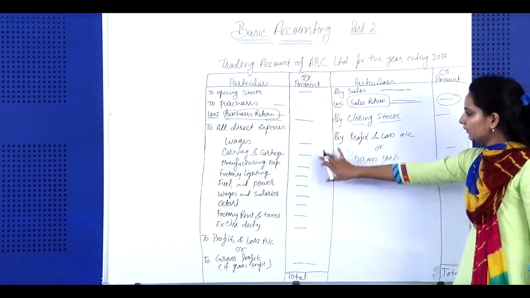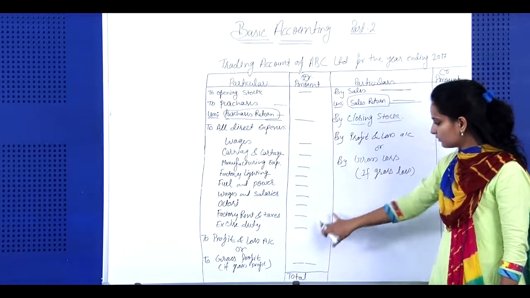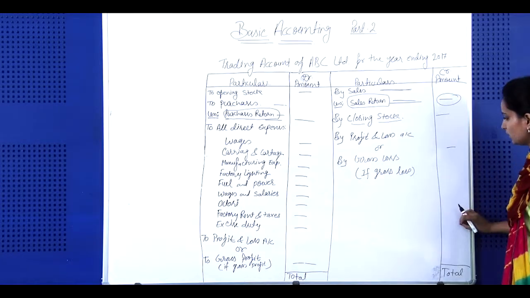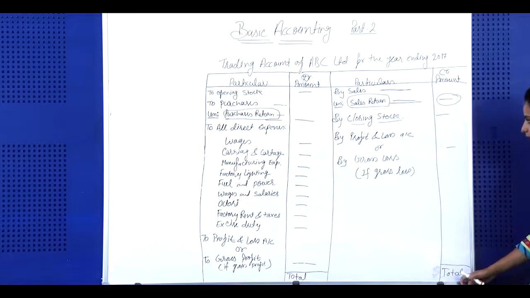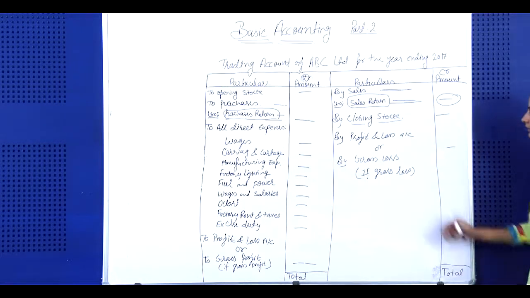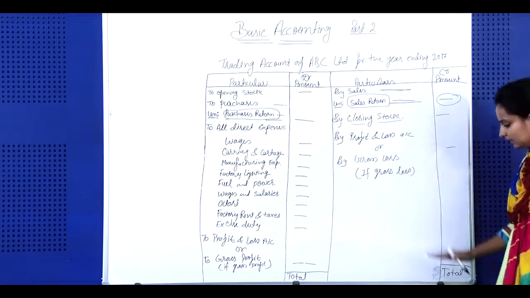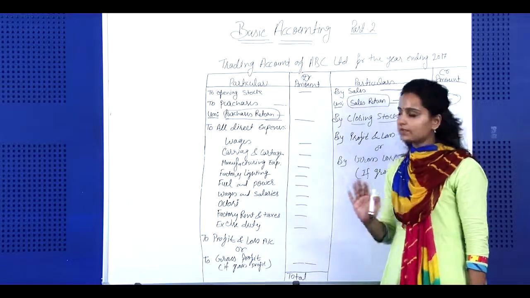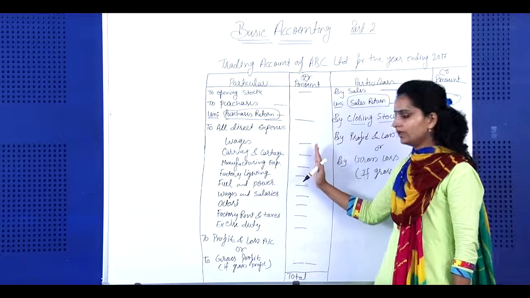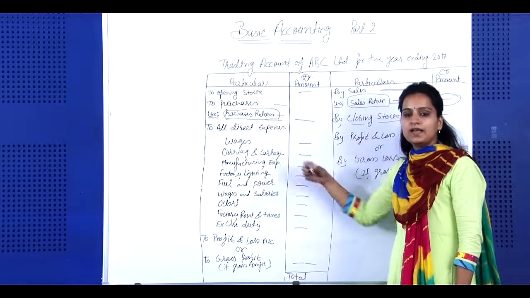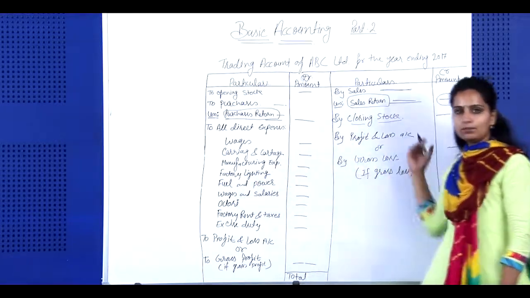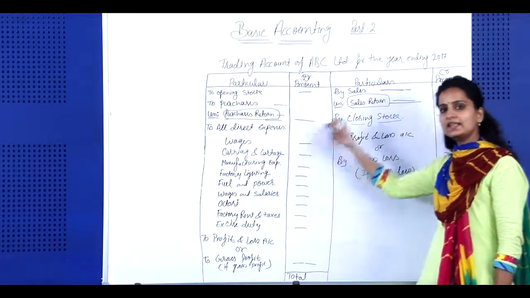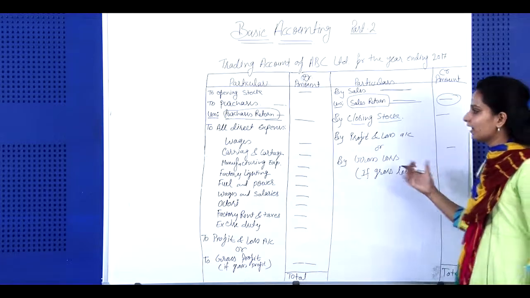See, after putting all these terms and amounts, we will total this portion. Now suppose the total of this column is 10 lakh rupees without this profit or loss. If there is some difference between the income portion and the expenses portion, that is, if the debit portion is less than the credit portion, that means we are in profit.